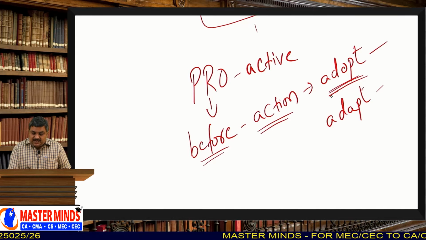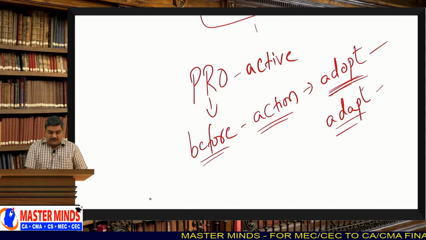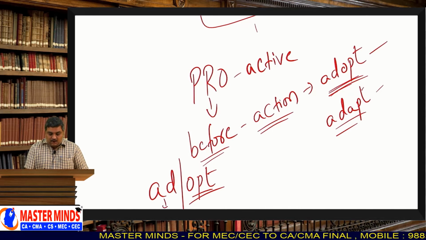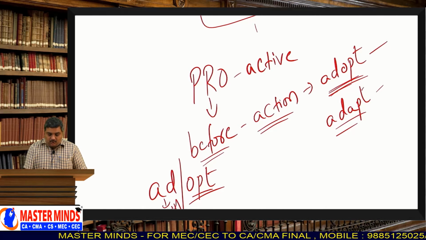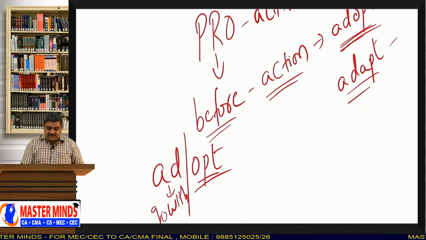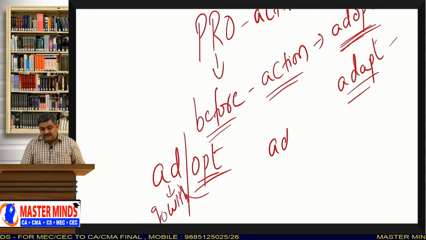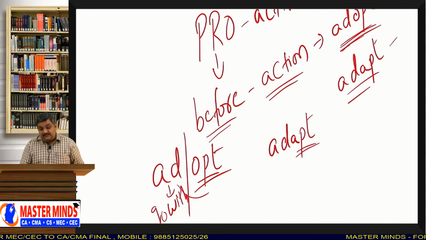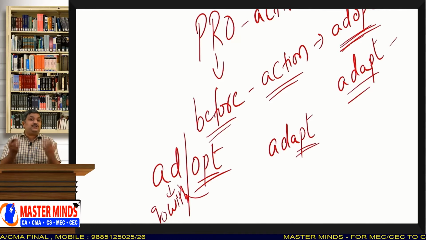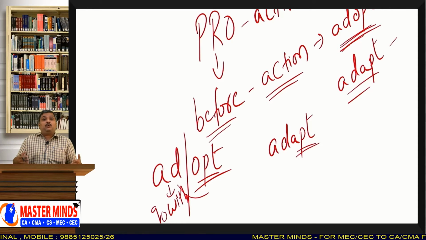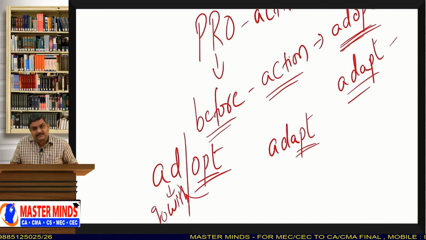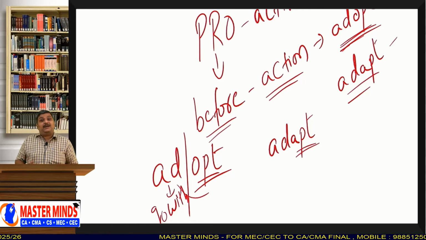So what is the difference between this adopt and adapt? See, if you observe, it is ADOPT. OPT is option. AD is go with. So if you go with your own option, and if you take an option and you move forward with that option, then it is called adoption. And there is another word called adapt. Sometimes you cannot take your own option. Sometimes there will be no options except to behave in what is appropriate, what is fit for that situation. You have to do it that way. So that is called apt, the short form of appropriate.